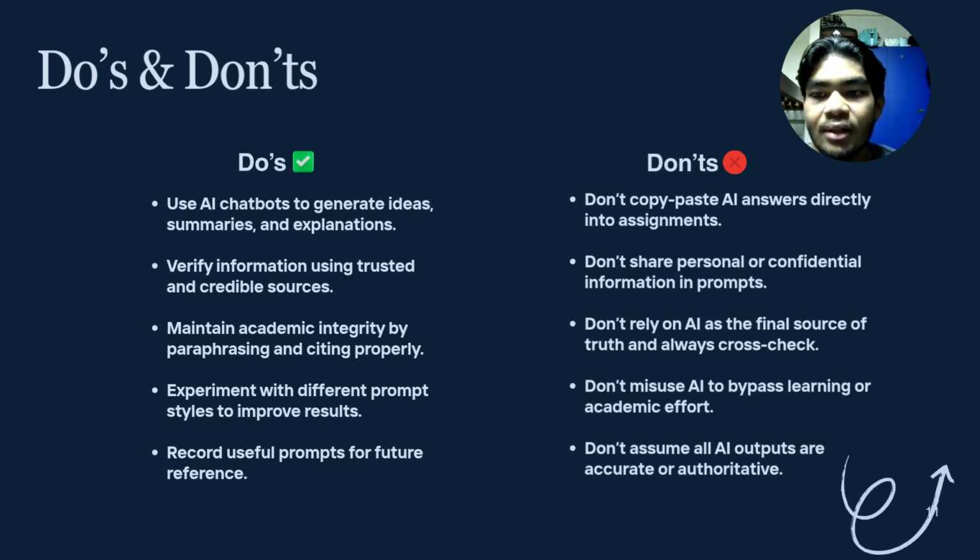Students should try out different prompt styles to improve the quality of their responses and take note of any helpful prompts for future use. As for the don'ts, students should not copy paste AI answers directly into their work or include any personal or sensitive information in their prompts. They must not depend fully on AI as the final source of truth and should never use it to skip the actual learning process. Finally, always remember that AI is a helpful tool, but it's not always accurate or authoritative.